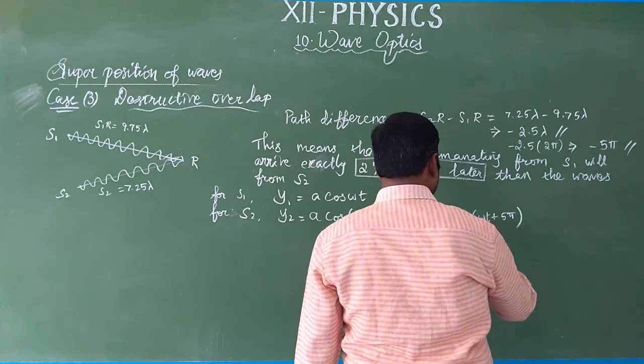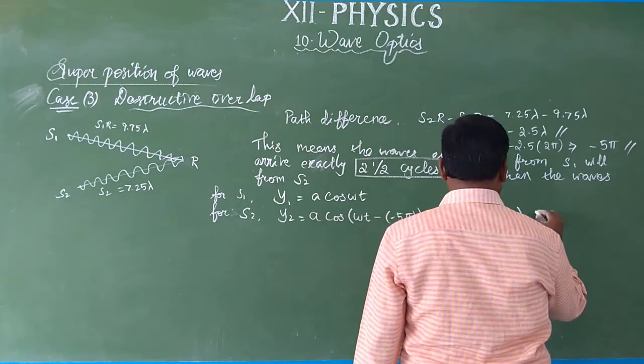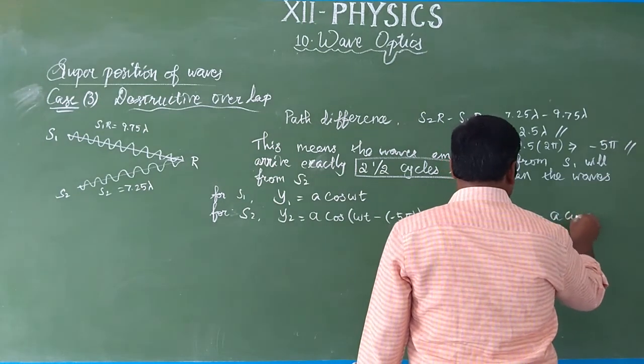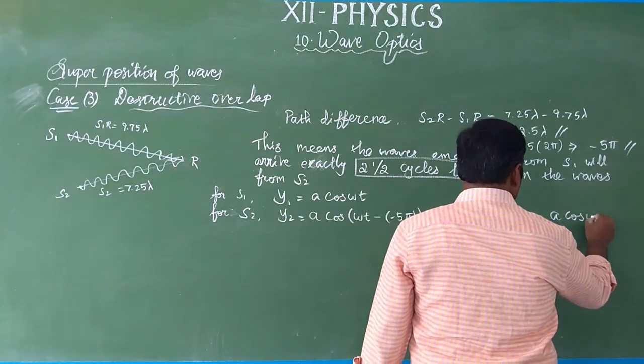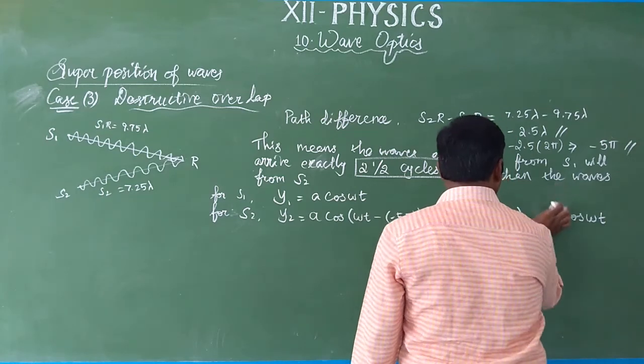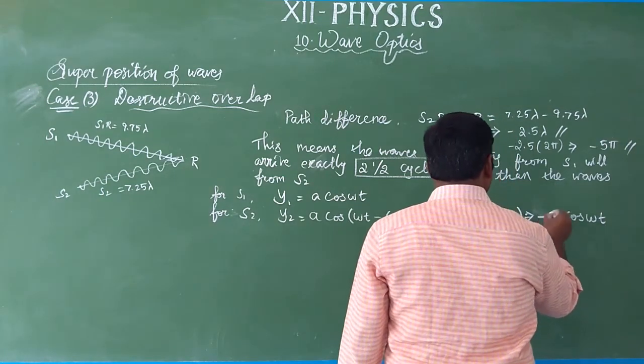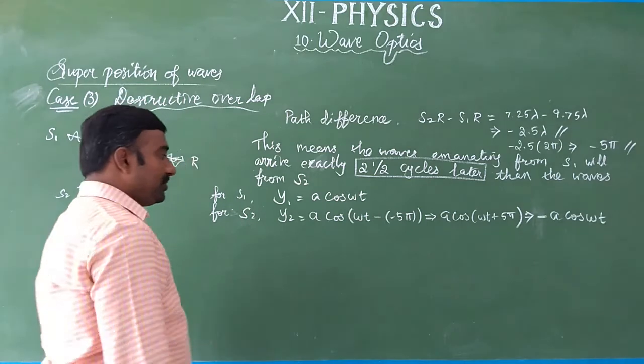But what is the formula? Which is equal to A cos omega t, but the sign is minus. So this is Y2.